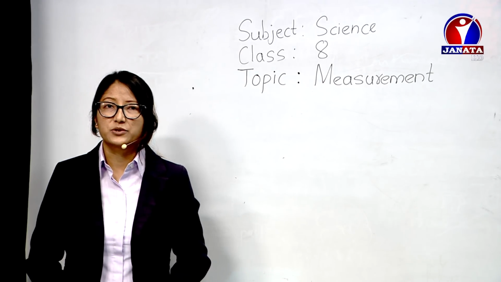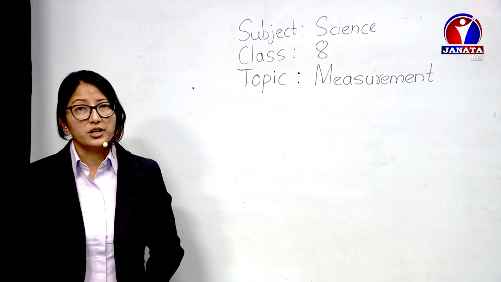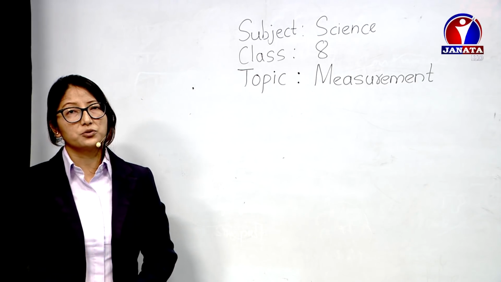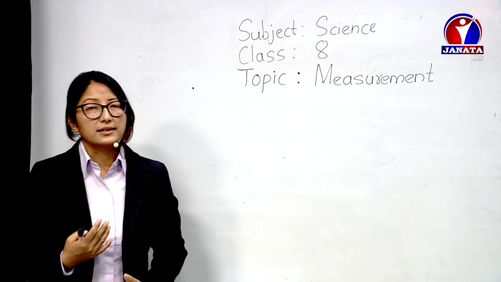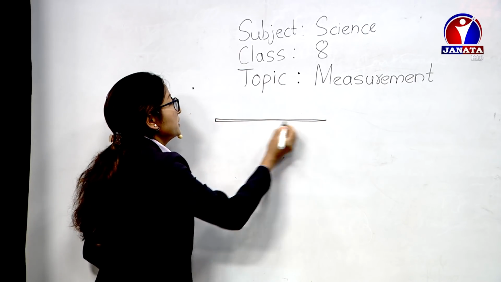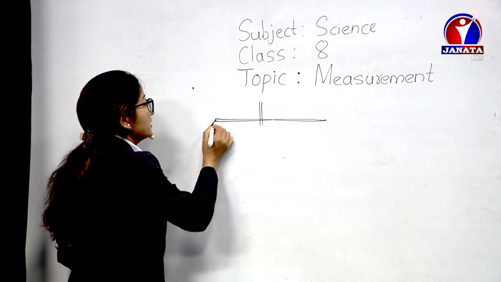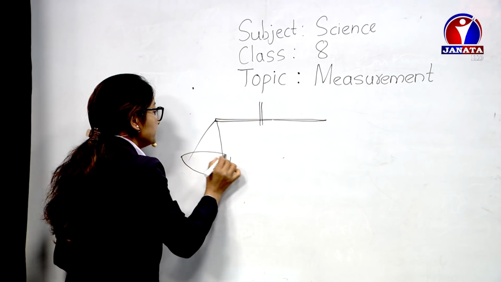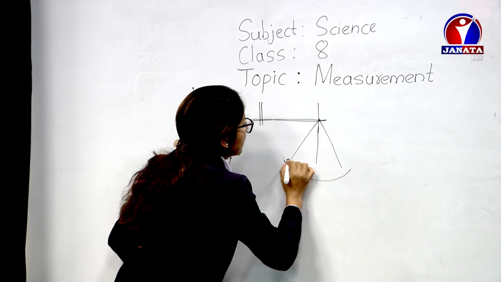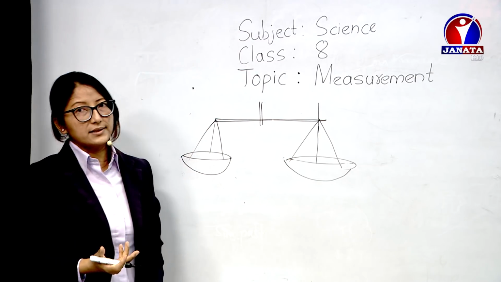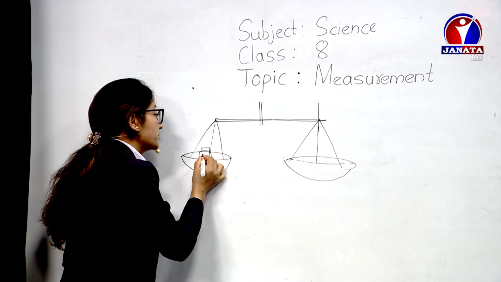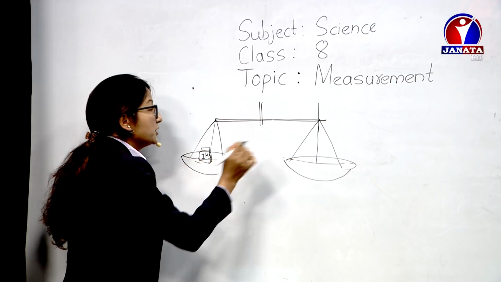Similarly, when you go to the market to buy some vegetables, fruits, or whatever, you meet the shopkeeper and ask. Suppose you've gone to buy a kilogram of apple, for example. Now, when you go to buy, what the shopkeeper does is he just takes a beam balance, or a pan balance like this. And then he will add a standard mass, suppose of 1 kg, on one side of the pan balance. Suppose this is 1 kg. And on the other side, he will go on adding.